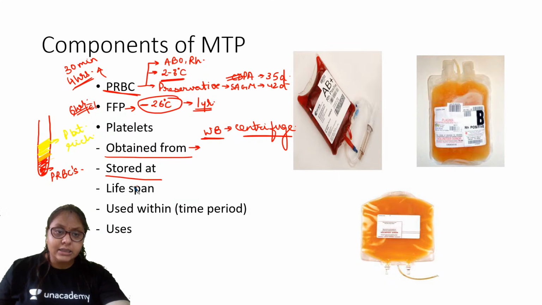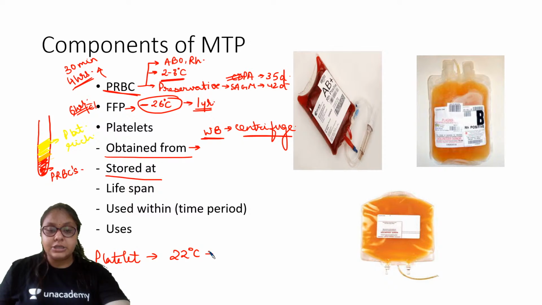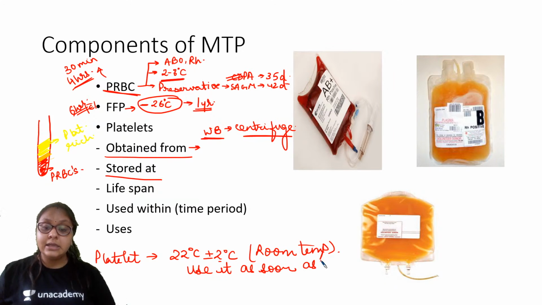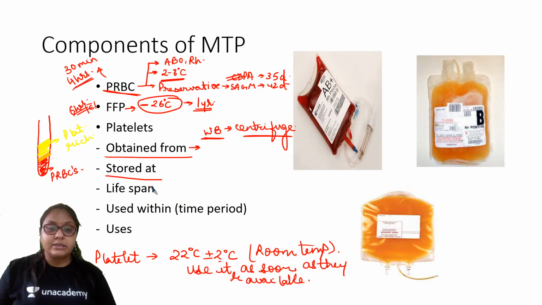Platelets, these are stored at, okay, so platelets अगर पूछा जाए तो it is stored at 22 degrees Celsius plus minus 2 degrees Celsius, that is at the room temperature. ठीक है, and you should use it as soon as they are available. ठीक है, और इसका लाइफ स्पैन है 3 to 5 days.